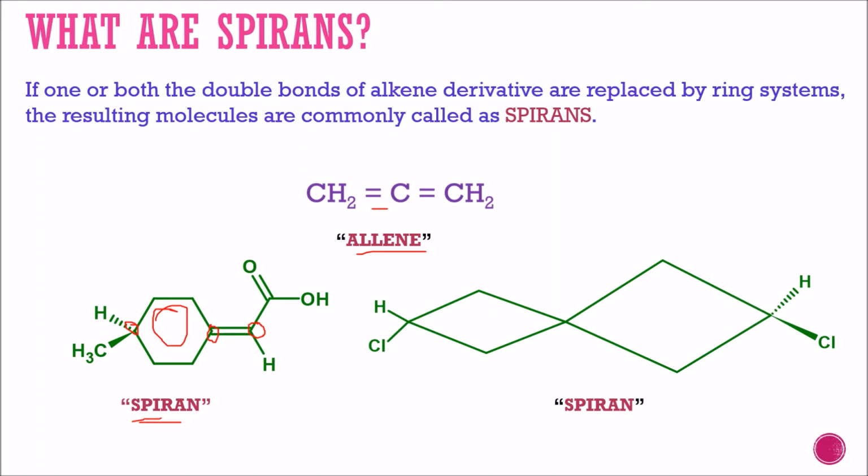Another one is in which both the double bonds are replaced by a ring structure. Here the central carbon is sp hybridized, the two terminal carbons are sp2 hybridized, and both the double bonds are replaced by a ring structure.